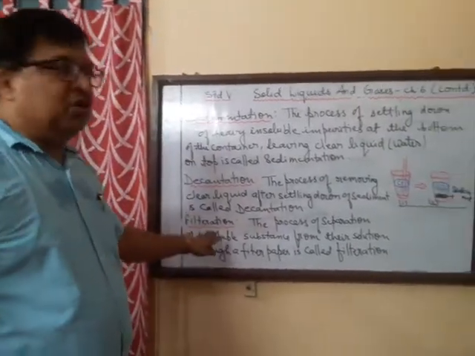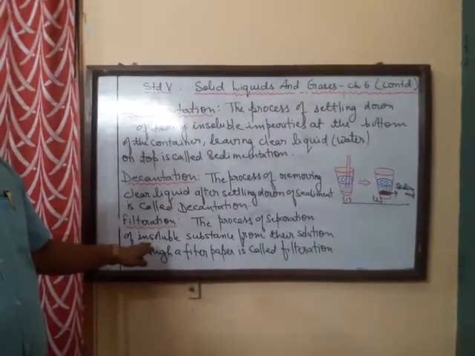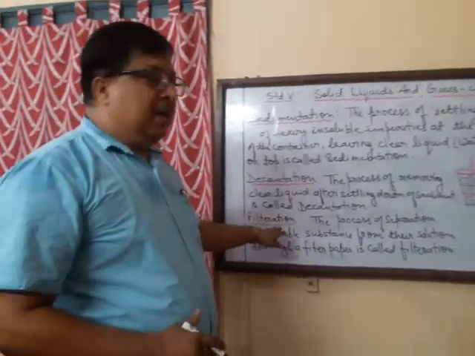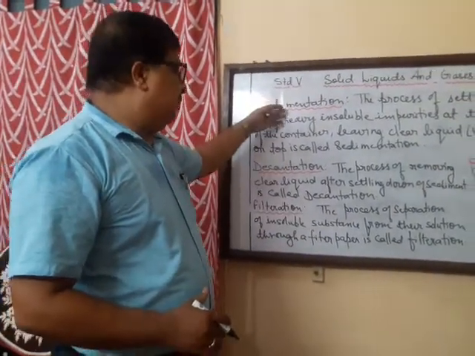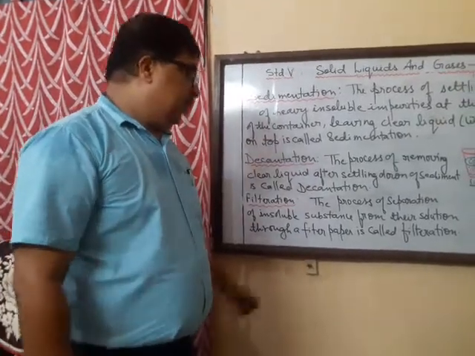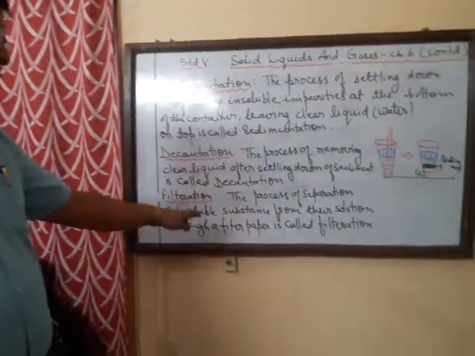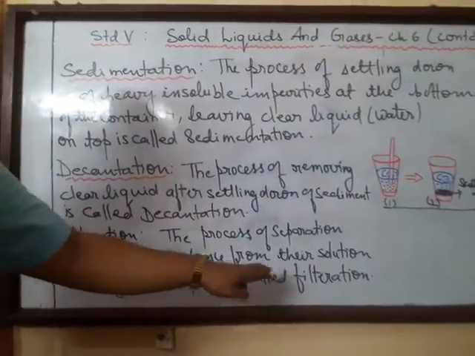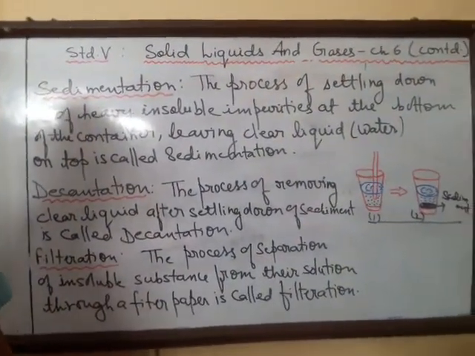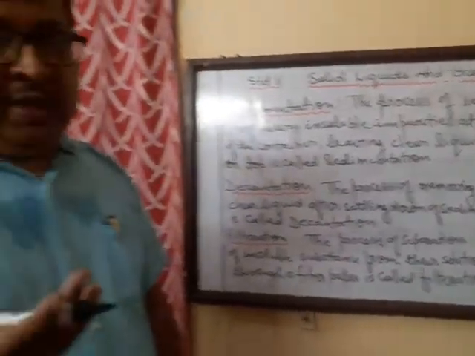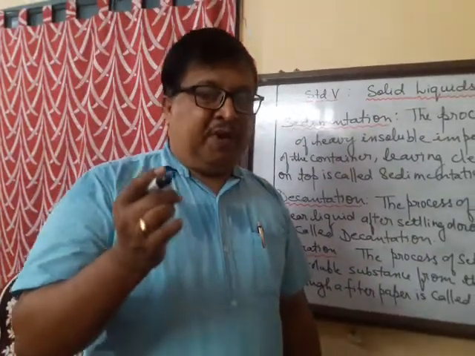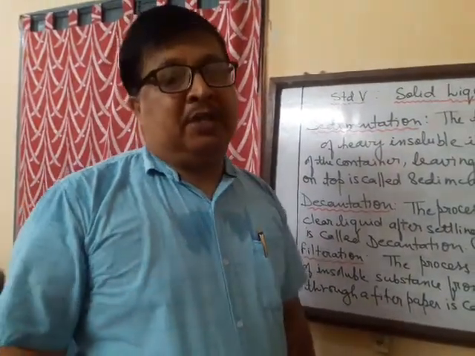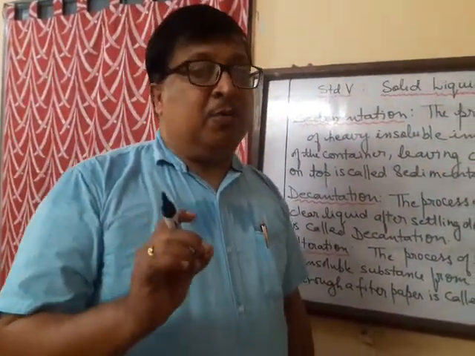Now filtration is also another method of separating, though it is done on a small scale, but it is a better method than sedimentation and decantation. It is the process of separation of insoluble substance from their solution through filter paper, is called filtration. Now filter paper is a special type of paper that has very fine pores that allow only the solvent molecules to pass through it and not the solute molecules.